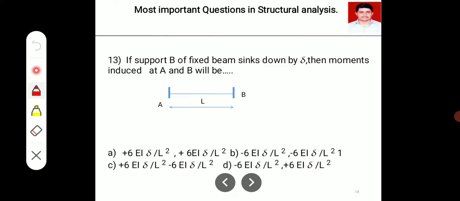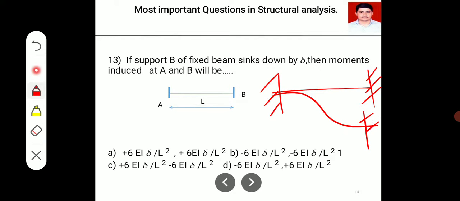Next question, sinking of support. Okay, by following standard sign conventions, if it sinks by delta, then the moment induced due to the sinking of support will be, following the same sign conventions, plus and minus, you are supposed to select the most appropriate answer. At A, plus 6 EI delta upon L square, at B 6 EI delta upon L square plus, this is for A, this is for B, likewise in sequence.